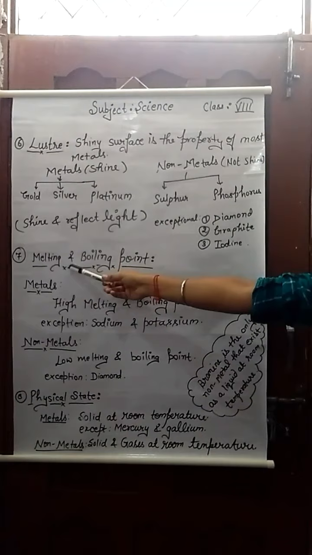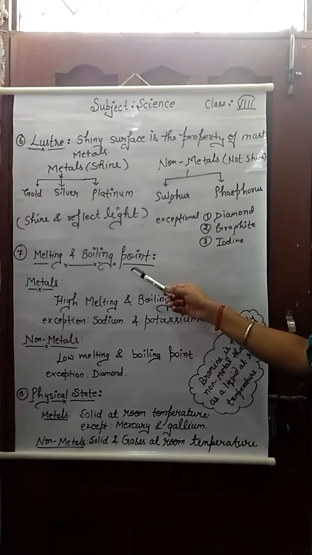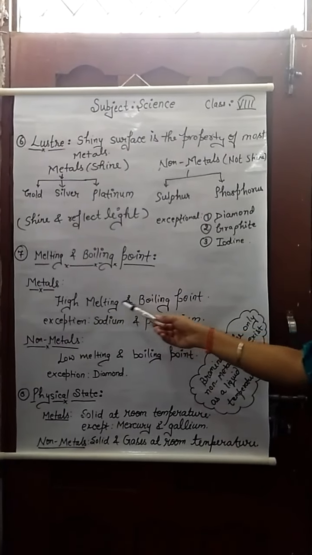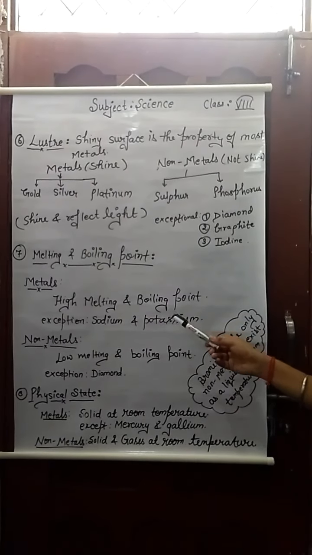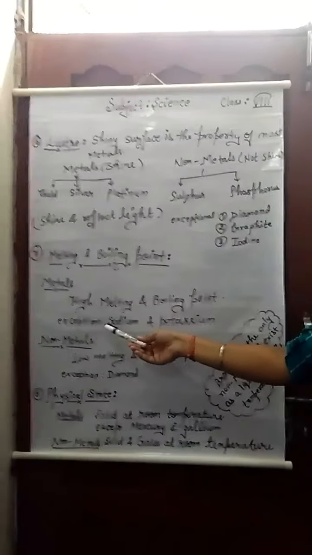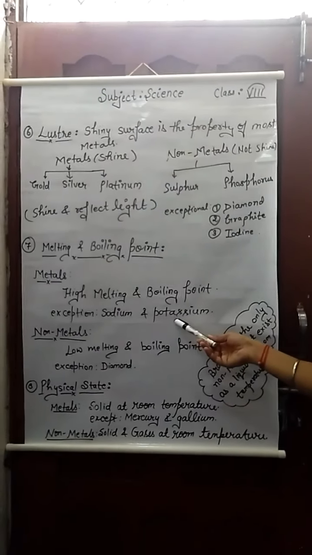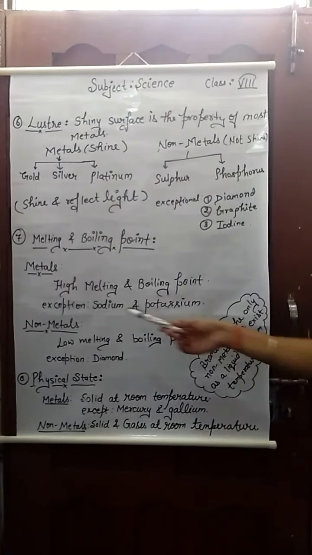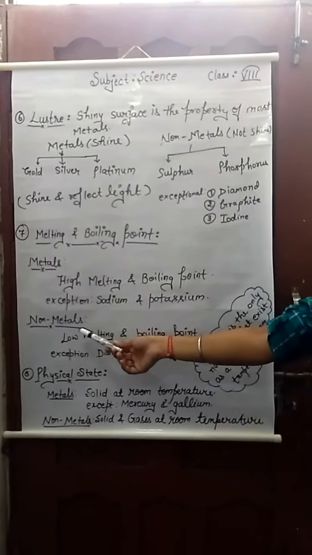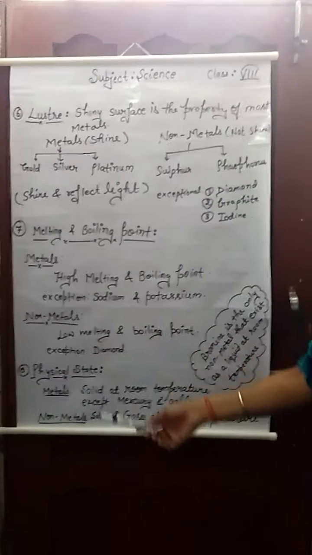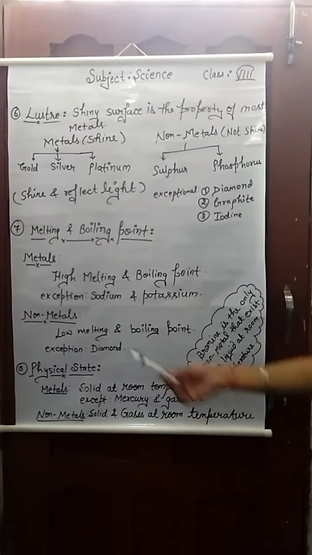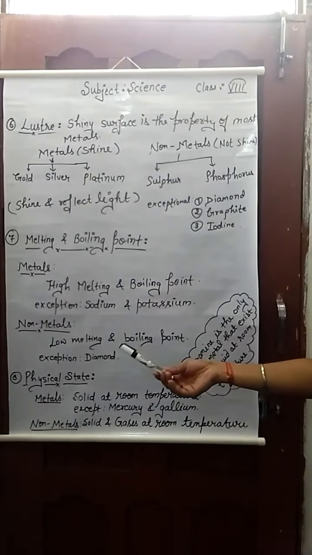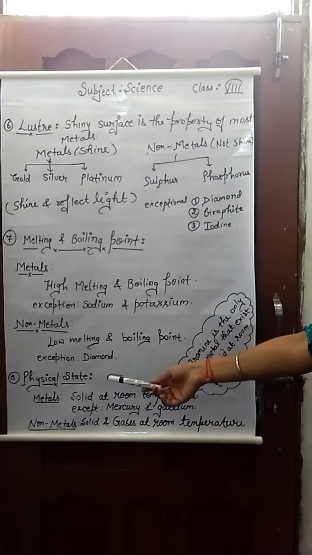Our next property is melting and boiling point. Most metals have a high melting and boiling point, but some are exceptional, such as sodium and potassium. They both have a low melting and boiling point. Non-metals have a low melting and boiling point, but some are exceptional, such as diamond.